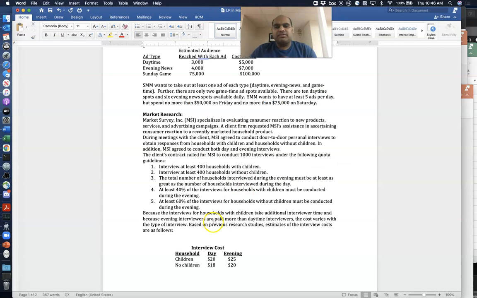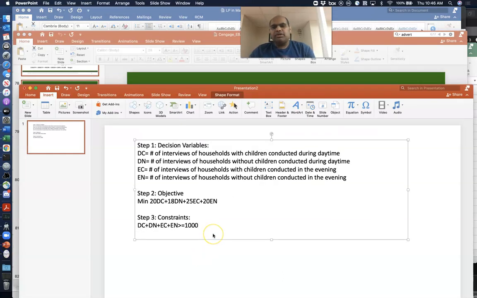The next constraint is you have to do at least 400 interviews of households with children and 400 interviews of households without children. So let's write that constraint. 400 interviews for households with children. The total number of interviews of households with children are the daytime interviews plus evening time interviews of households with children, DC plus EC. This has to be at least 400. Similarly, without children, DN plus EN has to be at least 400.